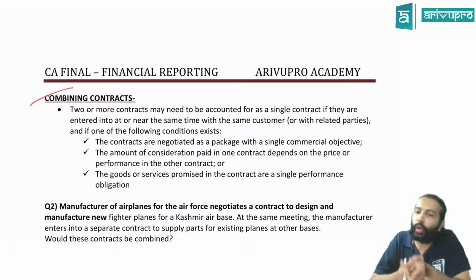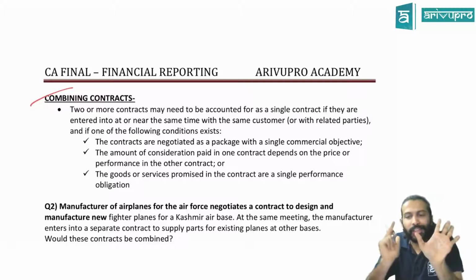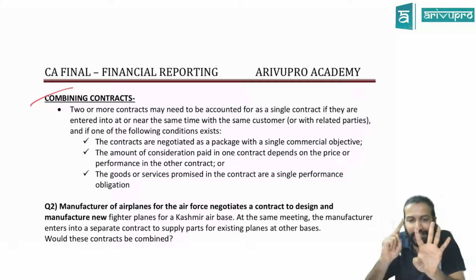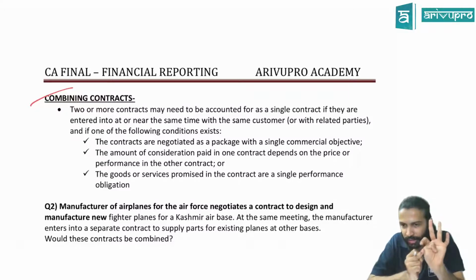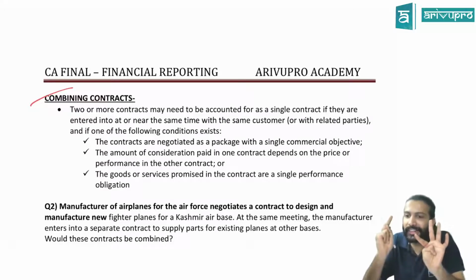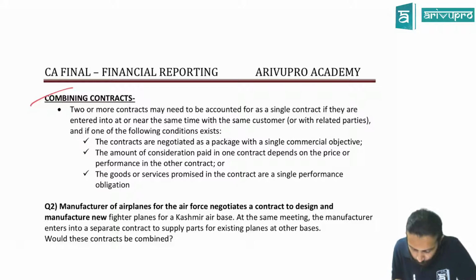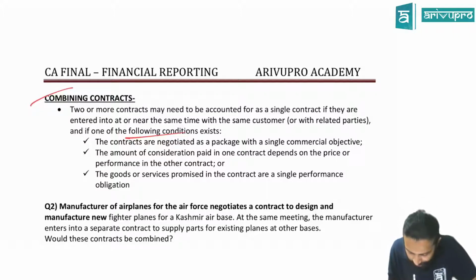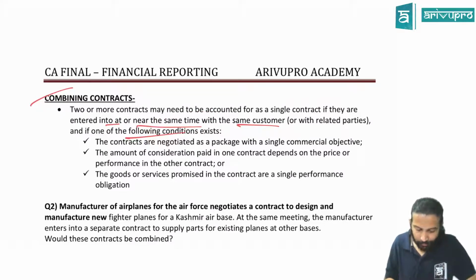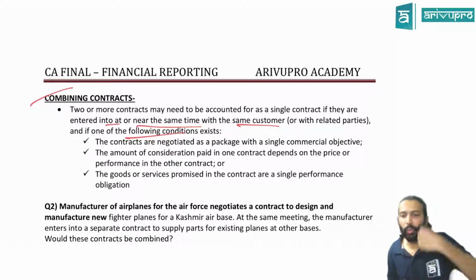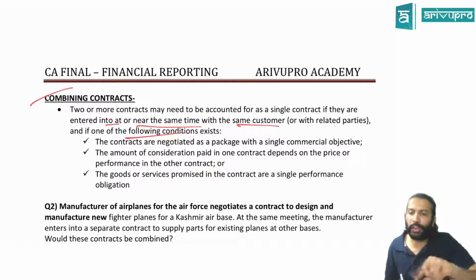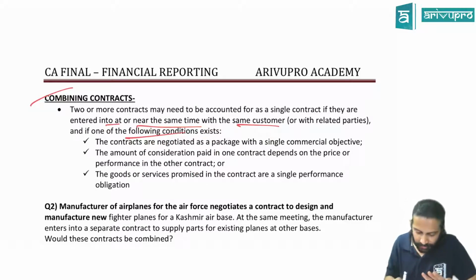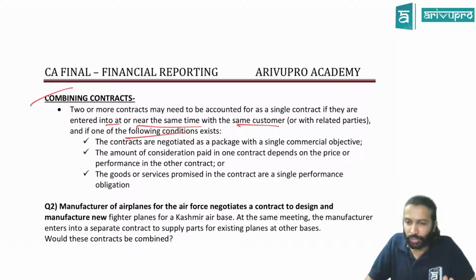So I'll tell that once again. You can combine 2 or more contracts provided they are entered with the same customer at nearly the same time, and any one of the following. If you want to combine, the two conditions should compulsorily be fulfilled: one, it should be entered with the same customer, and nearly at the same time. These two, and one of the following three conditions. 2 plus 1 offer. If these are satisfied, then you can combine. Otherwise, no.